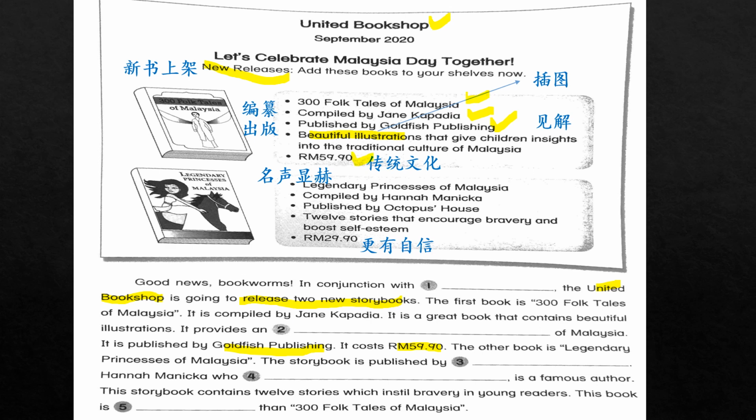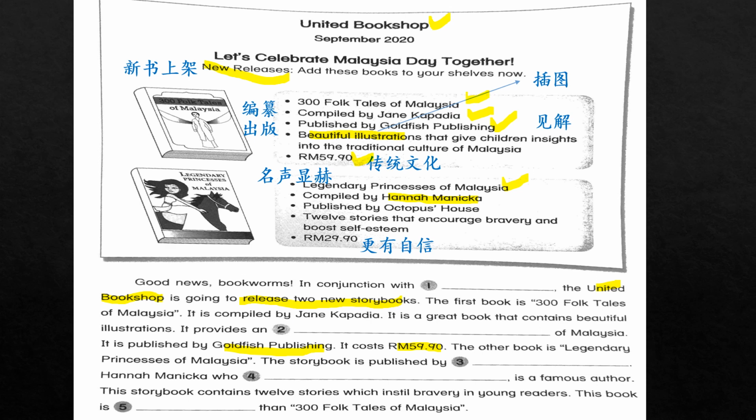This is also used. Okay, the other one is Legendary Princesses of Malaysia. Okay, this is done. The storybook is published by, okay, and then Hana Manika. So Hana Manika is also used here. The storybook is published by who? Okay, Hana Manika, who is a famous author.